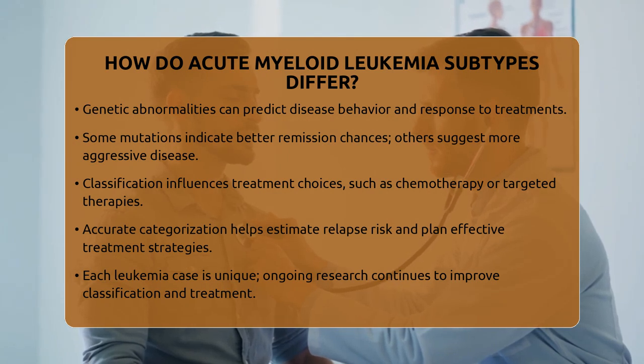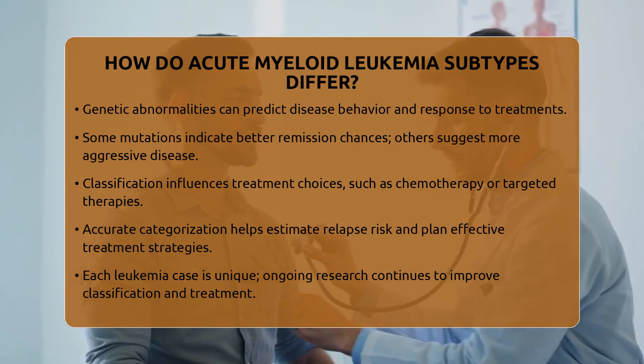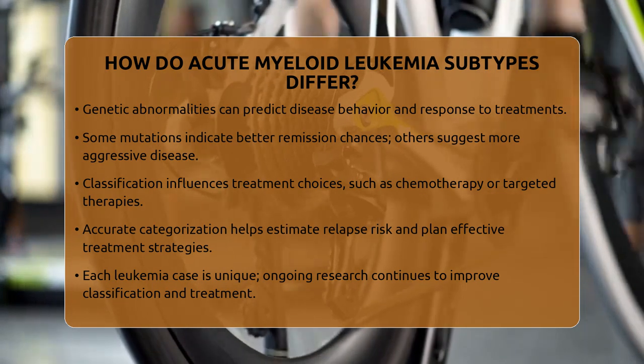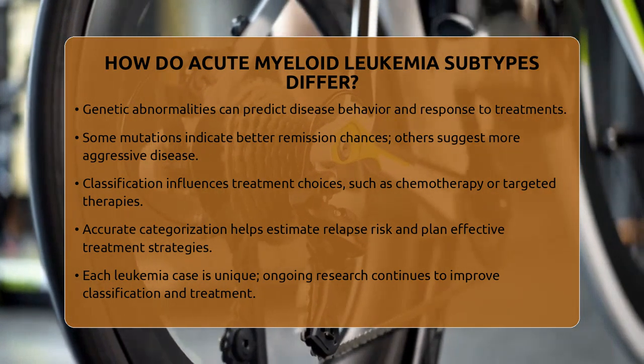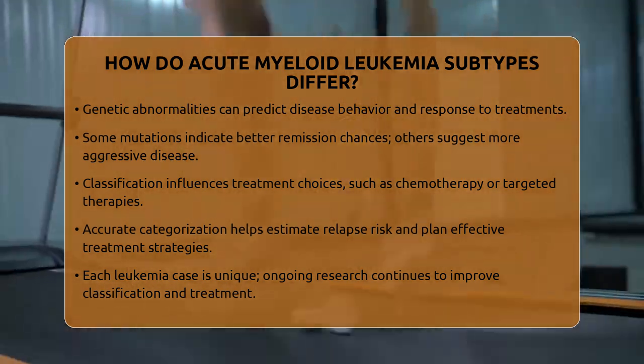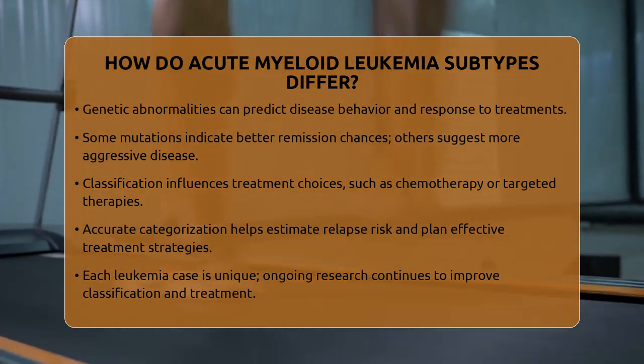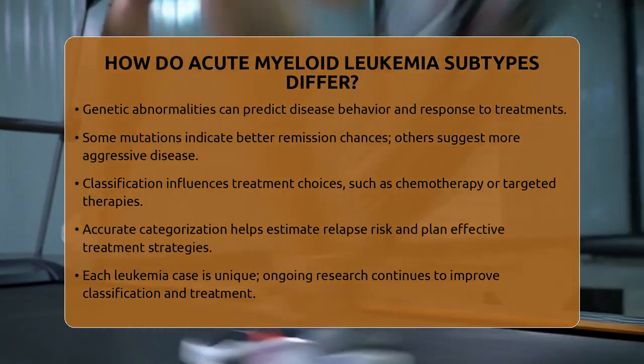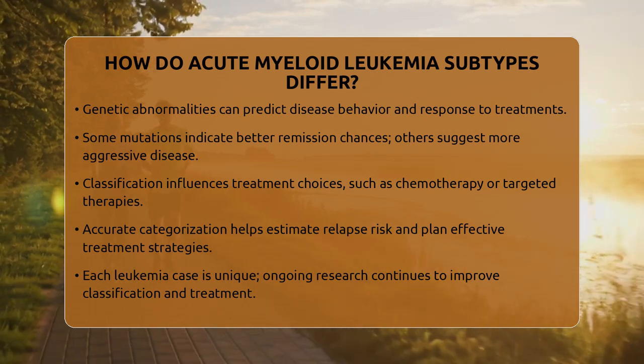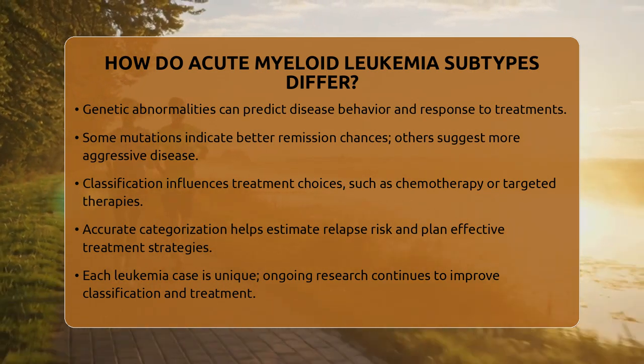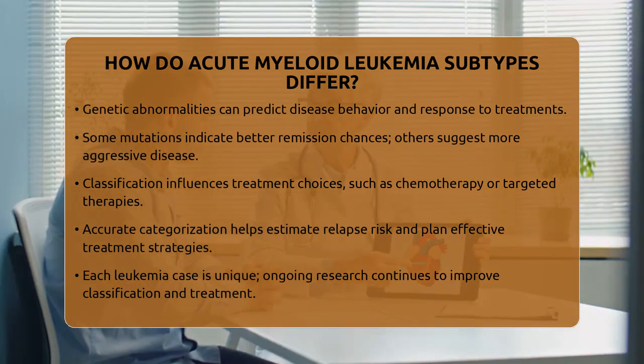It's important to remember that each person's leukemia is unique, and ongoing research continues to refine how we categorize and treat these diseases. Always consult with healthcare professionals for personalized advice, as leukemia classification is a complex but vital part of managing this condition.